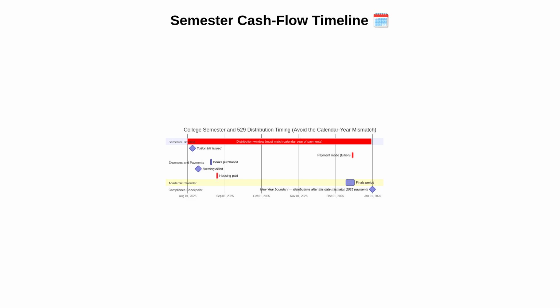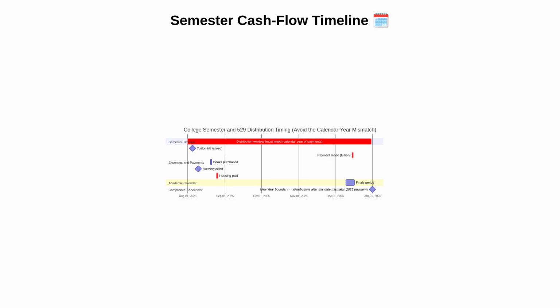This Gantt-style diagram shows the typical semester cash flow. First, the school issues the tuition bill. Then payment is made by the family or via a direct plan payment. Books and supplies are often purchased shortly after classes begin, and housing is billed and paid on a schedule. The key takeaway is that the distribution window from the 529 plan must match the calendar year of the actual payments.